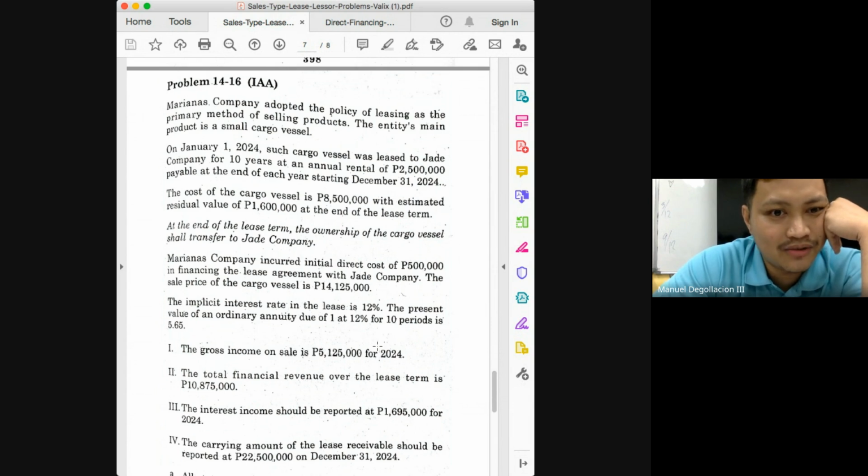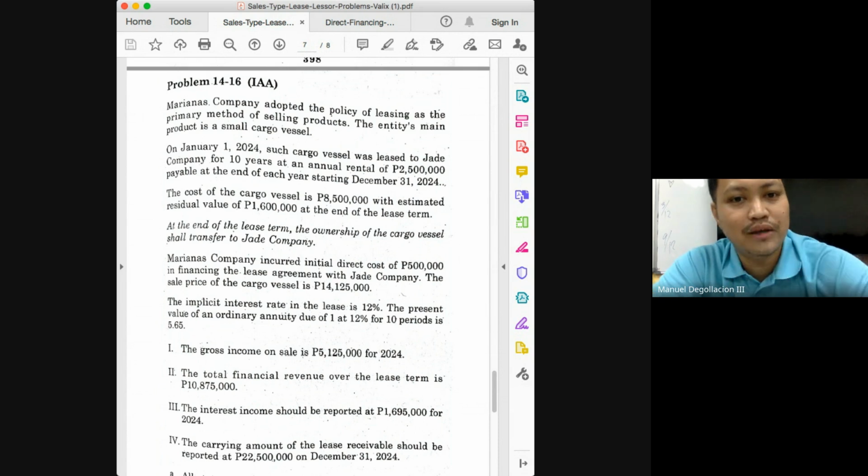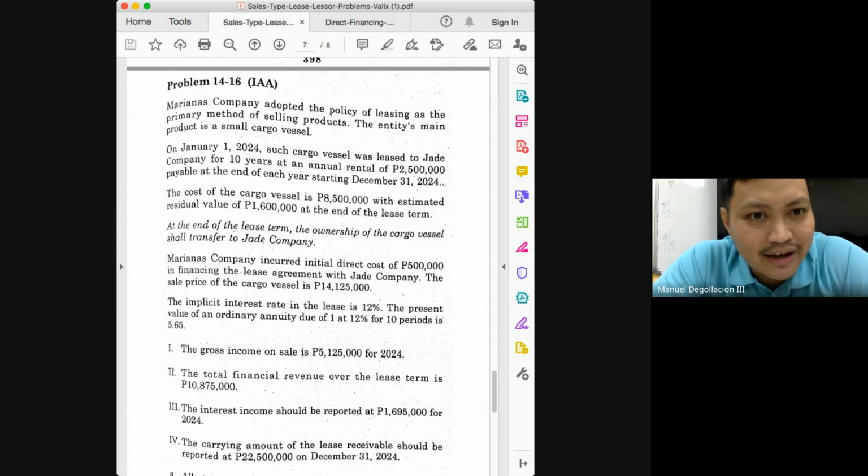Okay, so what else do we need? Do we have our lease payments? How much is our lease payments, class? Given in the earlier paragraph. Annual rental is 2,500,000. Okay, again, no residual value.